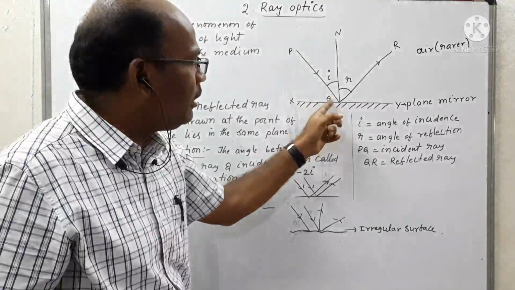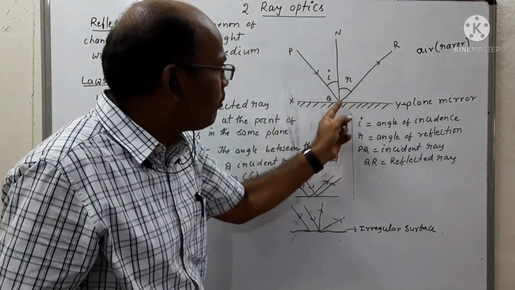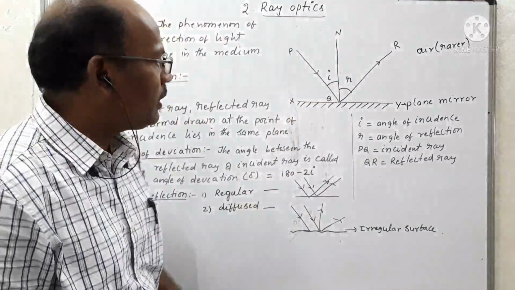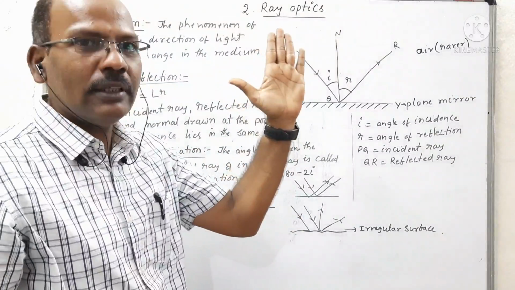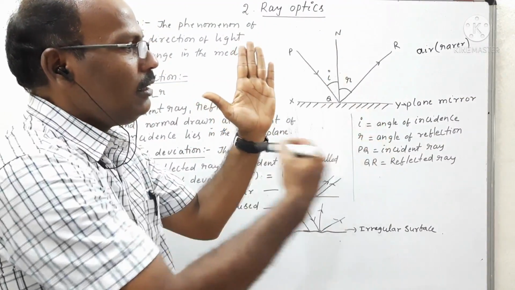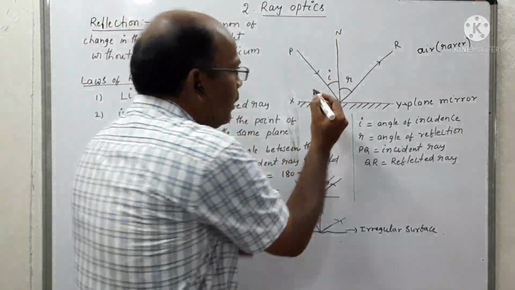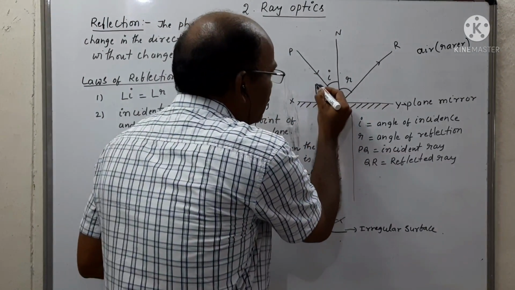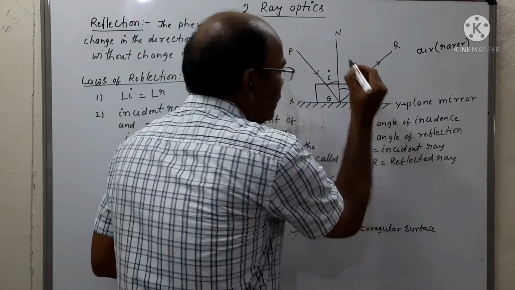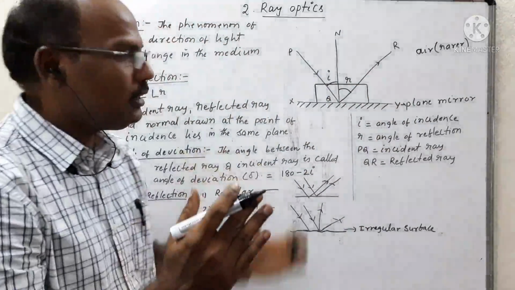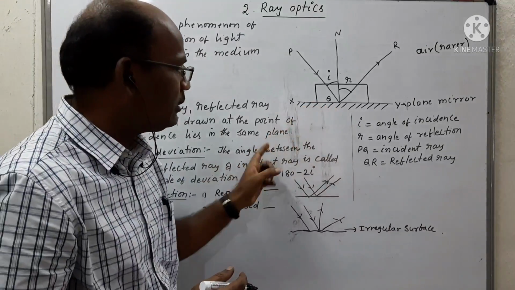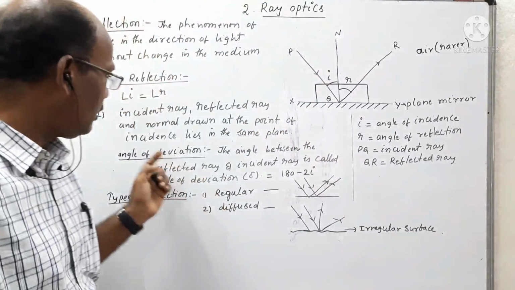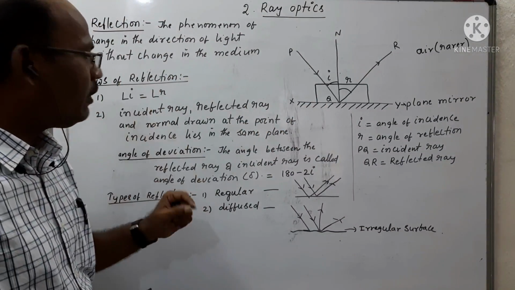So the incident ray, reflected ray, and normal drawn at the point of incidence always lie in the same plane. Same plane means in the whiteboard. That can be represented like this. So this is the plane which is in the whiteboard. So all the three rays always lie in the same plane. So this is the law of reflection.